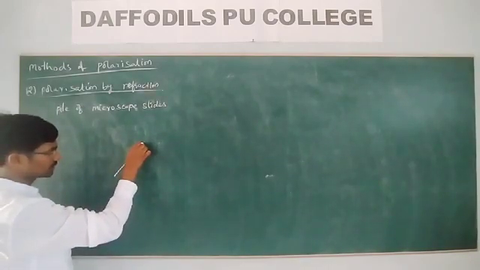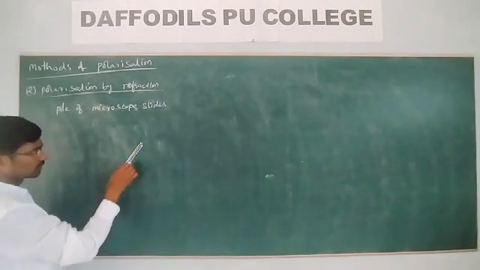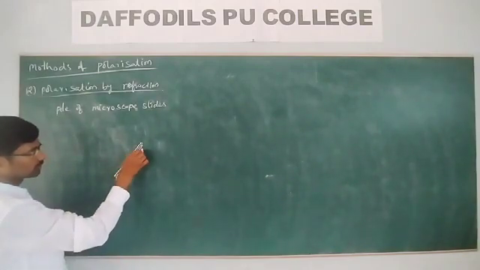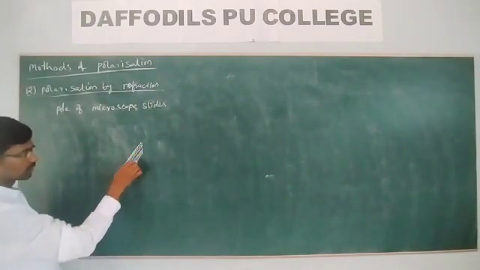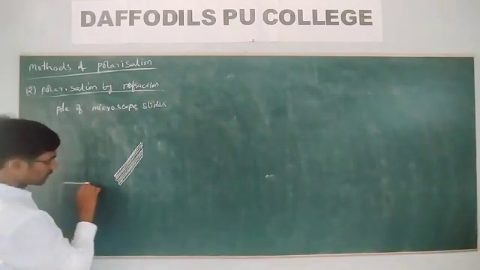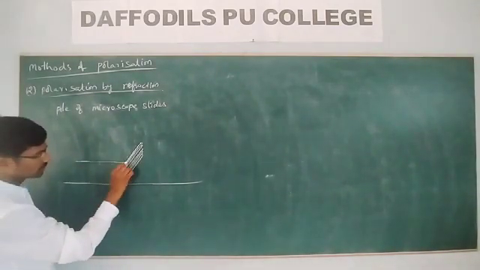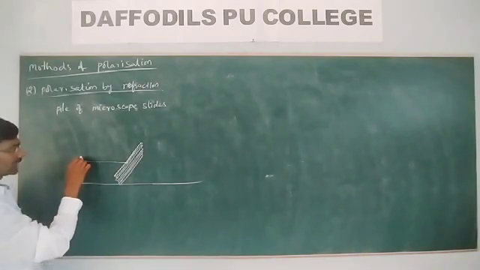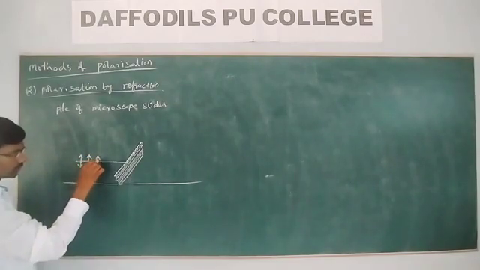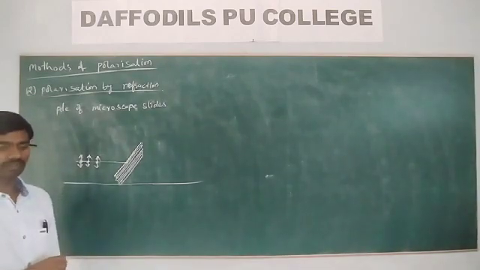So these are arranged like this, the microscope slides we have taken. Then what will be happening? Let us take an unpolarized light. An unpolarized light is made to be incident on this pile.